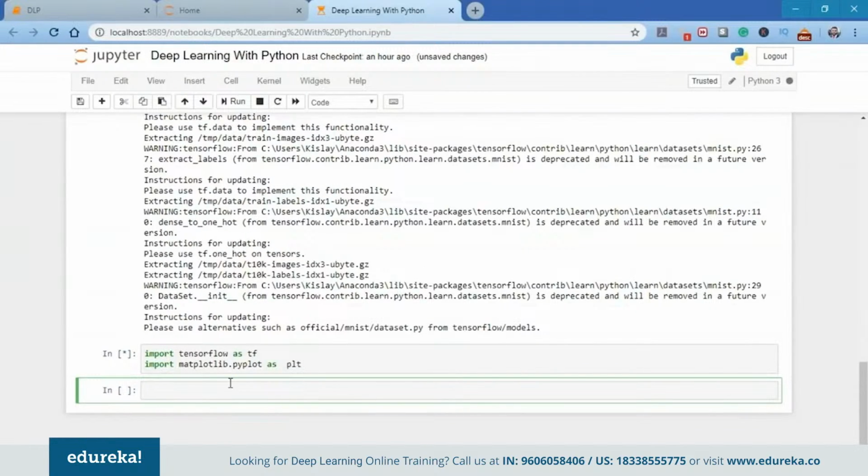the learning rate and the training epochs. We have the batch size of 100. Here I'm going to take a batch size of 100 because initially you need to train it with a small example and then move forward. You can change the batch size to 1000 or 10,000, but it will delay the process of learning.